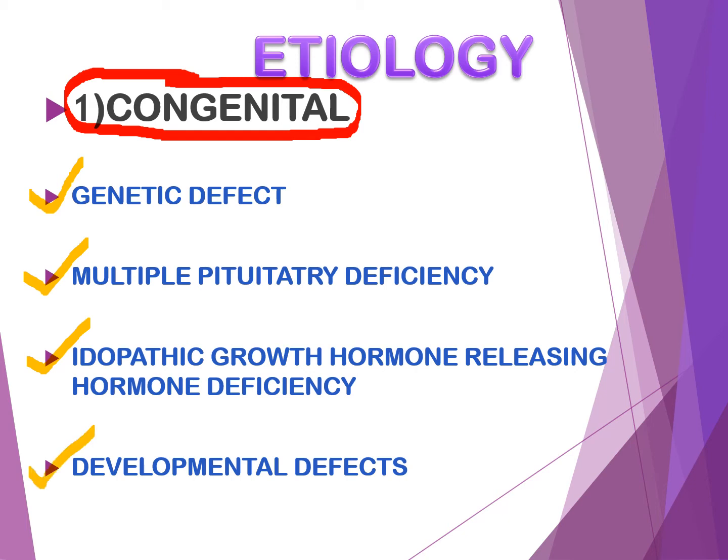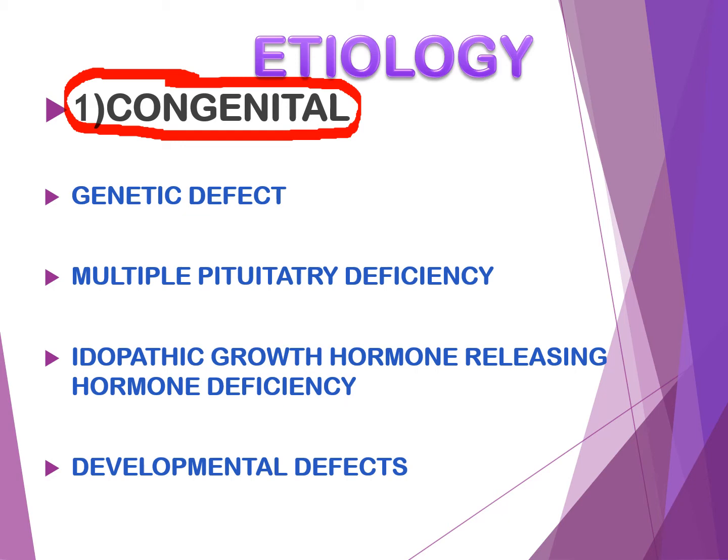The developmental defects include pituitary aplasia or hypoplasia, then anencephaly and midfacial anomalies. Then what do you mean by pituitary aplasia? That is, the pituitary gland fails to develop or to function normally. Then hypoplasia. Hypoplasia means underdevelopment of the pituitary gland. The next one, anencephaly. Anencephaly is a serious birth defect in which a baby is born without parts of the brain and skull. That is, absence of brain and skull.